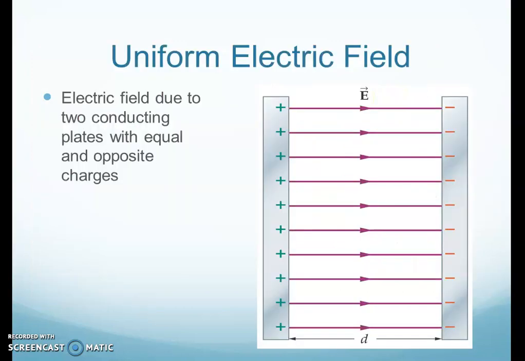Now this is a uniform electric field. There are two parallel plates. One is positive, another one is negative. If we put a test charge over here, it will be repelled by the positive plate and attracted by the negative plate. So the electric lines of force become parallel to each other.